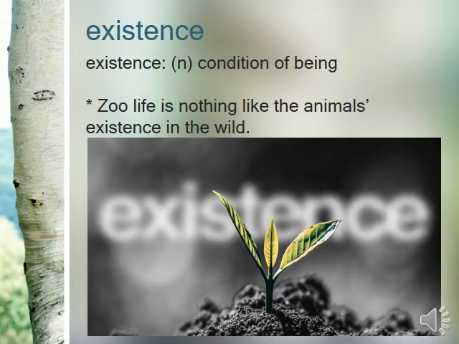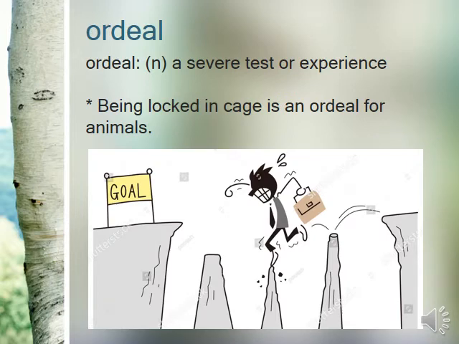Existence. Existence is a noun and it means condition of being. Being means exist. Zoo life is nothing like the animals' existence in the wild. Their being there in the wild. This is the meaning of this word, existence. Ordeal. Ordeal is a noun and it means a severe test or experience. Being locked in cages is an ordeal for animals. Should add an S here.